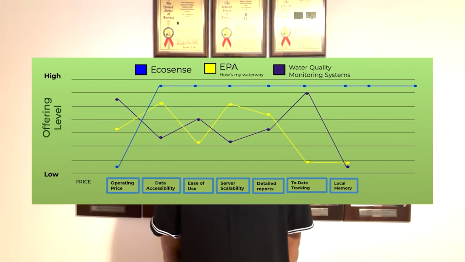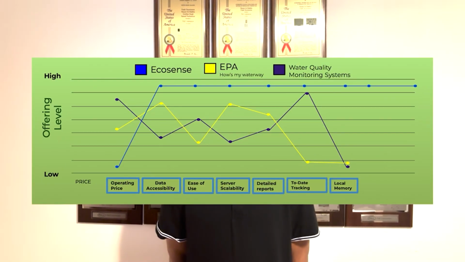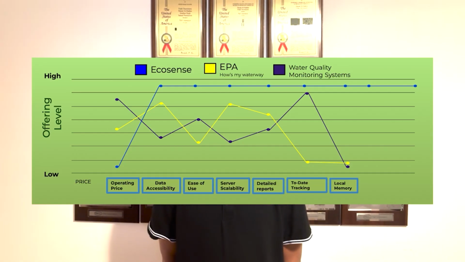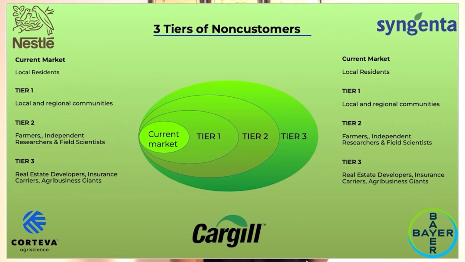Most water monitoring is trapped in the red ocean: expensive, localized, and impossible for the average person to access. As you can see from our strategy canvas, while the EPA and other traditional water systems struggle with scalability and ease of use, Ecosense maintains a low operating price while maxing out data accessibility. We aren't just targeting the current market of our local residents. Our 3 tiers of non-consumer strategy show us our path to total market dominance. We start with local communities, but we built an infrastructure to jump to tier 2 researchers and farmers, and eventually tier 3 giants like Cargill and Nestle, who need this proprietary data for global compliance.